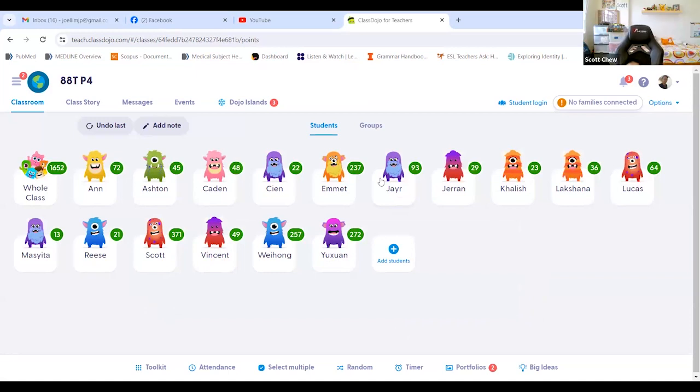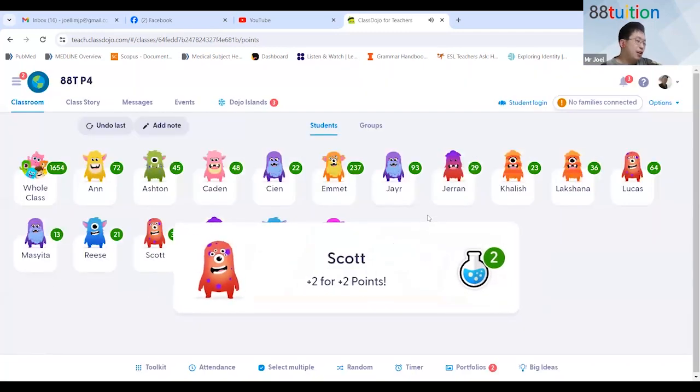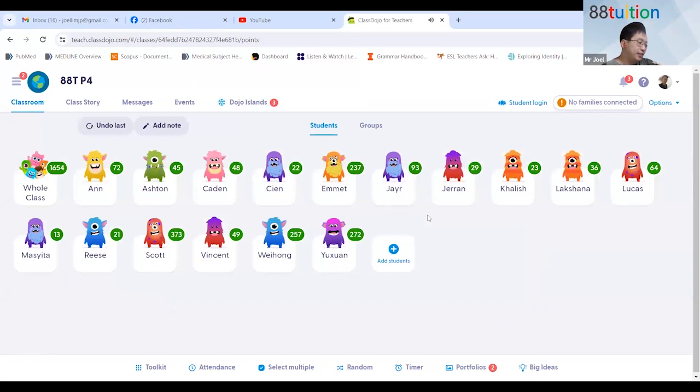What is not liquid? Things that are uncountable, not liquid, but uncountable. Rice. Very good. Rice is uncountable, but it's not liquid, right? It's a solid. Very good. One more example, Scott.